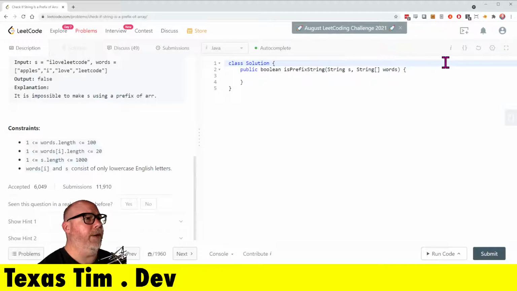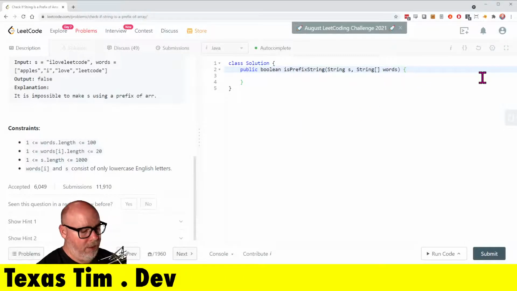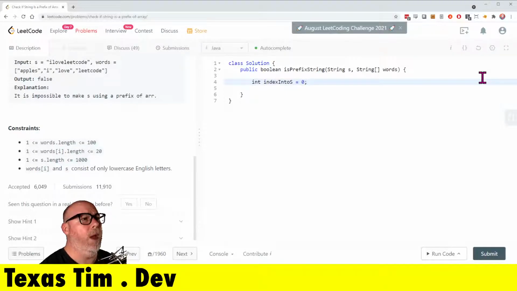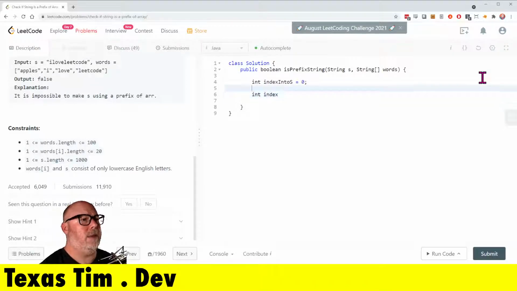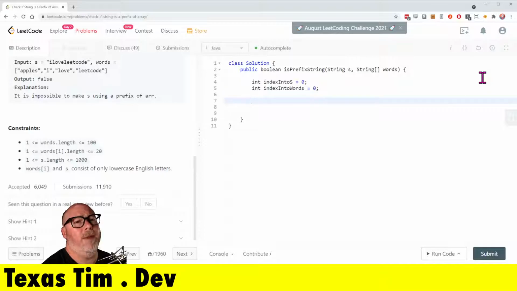Well, why don't we get in there? So we're going to have an index into S, which will start at 0. And then we'll have an index into words, which will also be 0. And what I'm thinking is we'll do an early return if we ever detect that there's a mismatch.